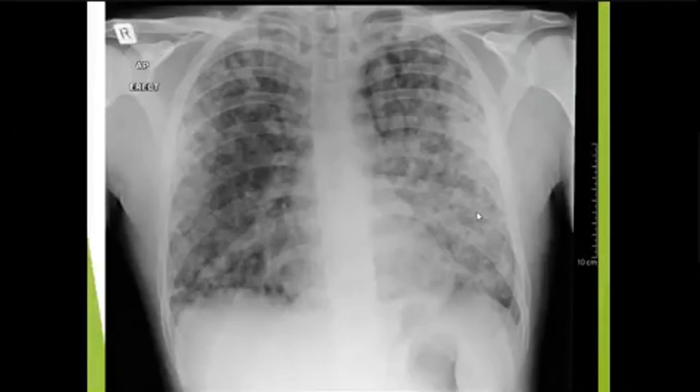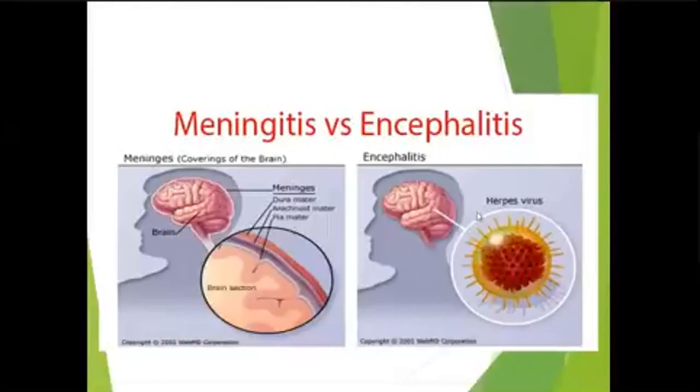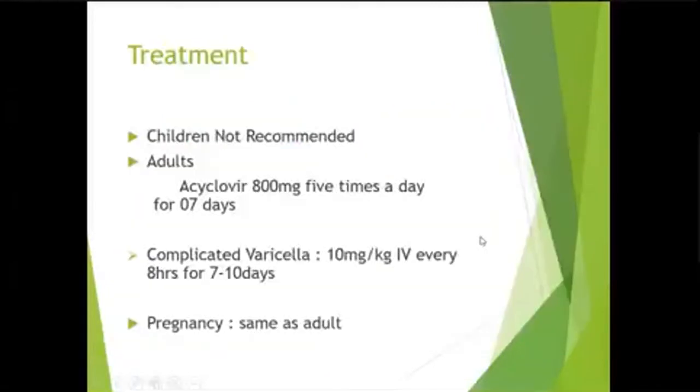This is a chest X-ray of a patient with varicella pneumonia. You can see how severe the pneumonia is. The varicella pneumonia is mostly seen in females. Particularly pregnant females are especially predisposed to develop varicella pneumonia. So chickenpox in pregnancy should not be taken lightly. So this is meningitis, inflammation of meninges, and this is encephalitis.